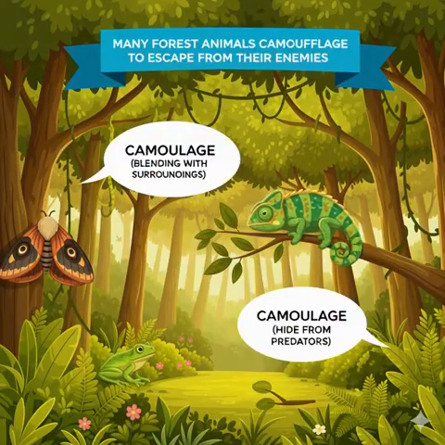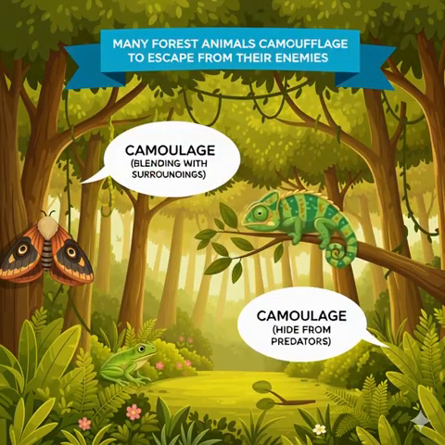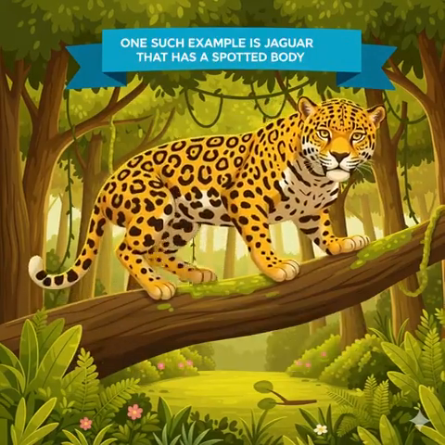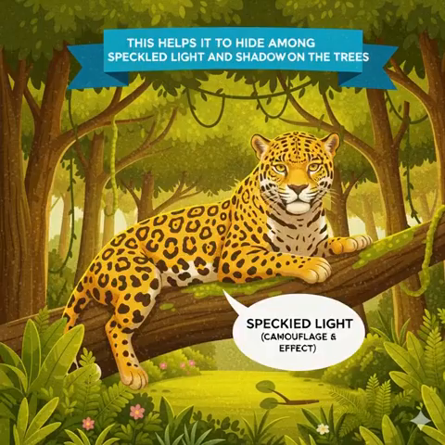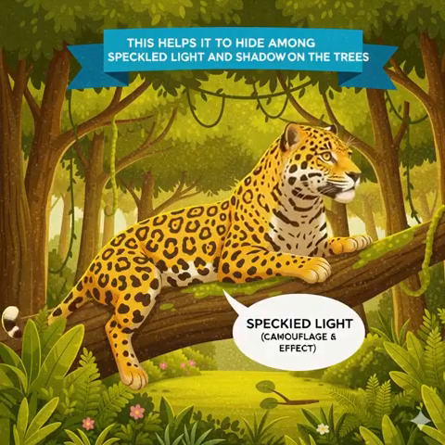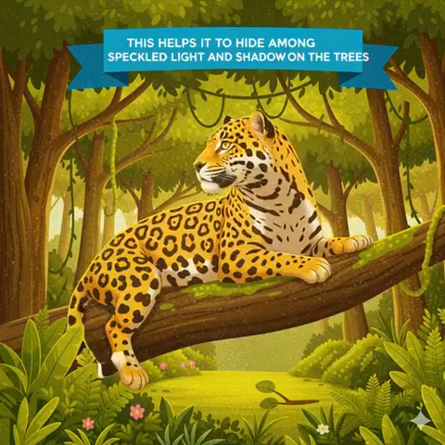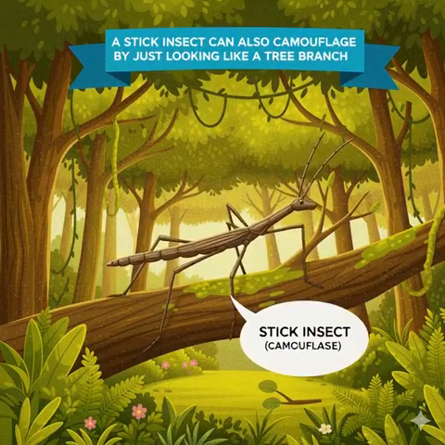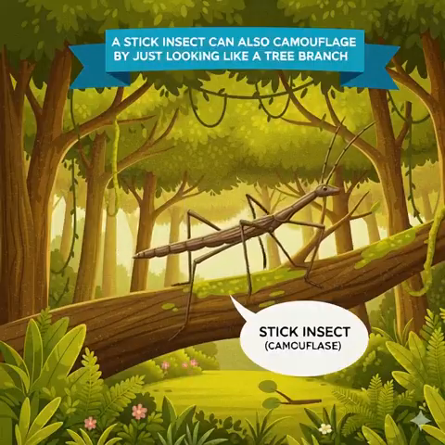Many forest animals camouflage to escape from their enemies. One such example is the jaguar that has a spotted body. This helps it to hide among speckled light and shadow on the trees. A stick insect can also camouflage by just looking like a tree branch.